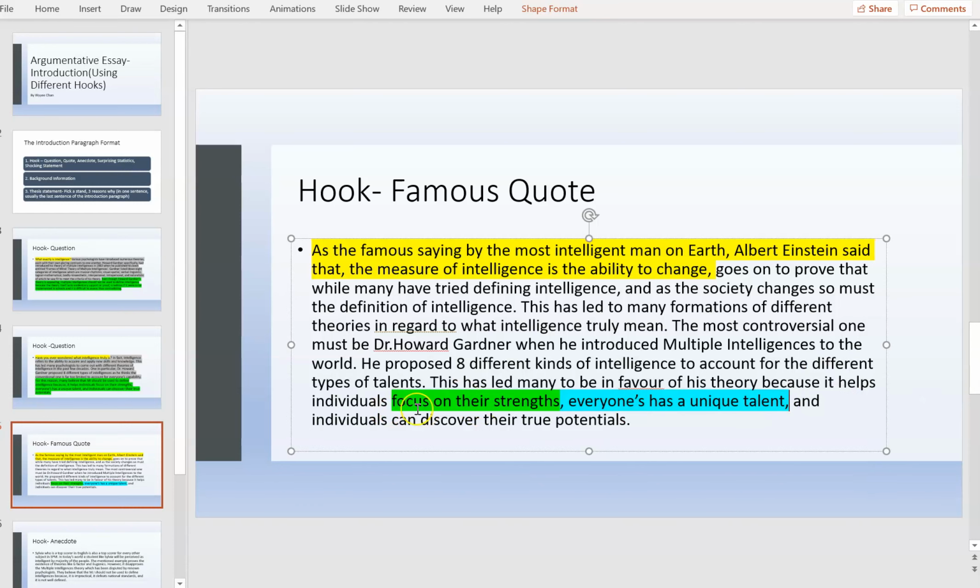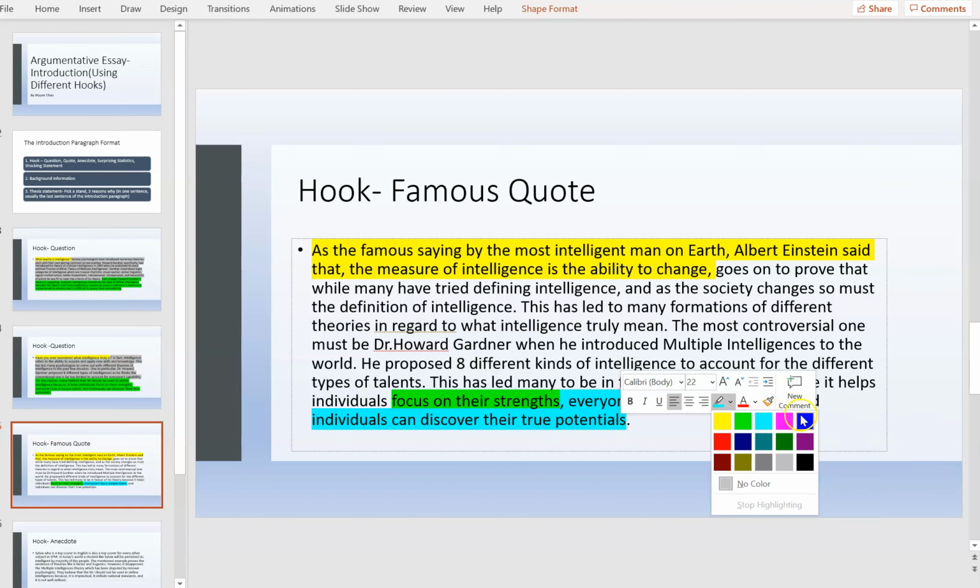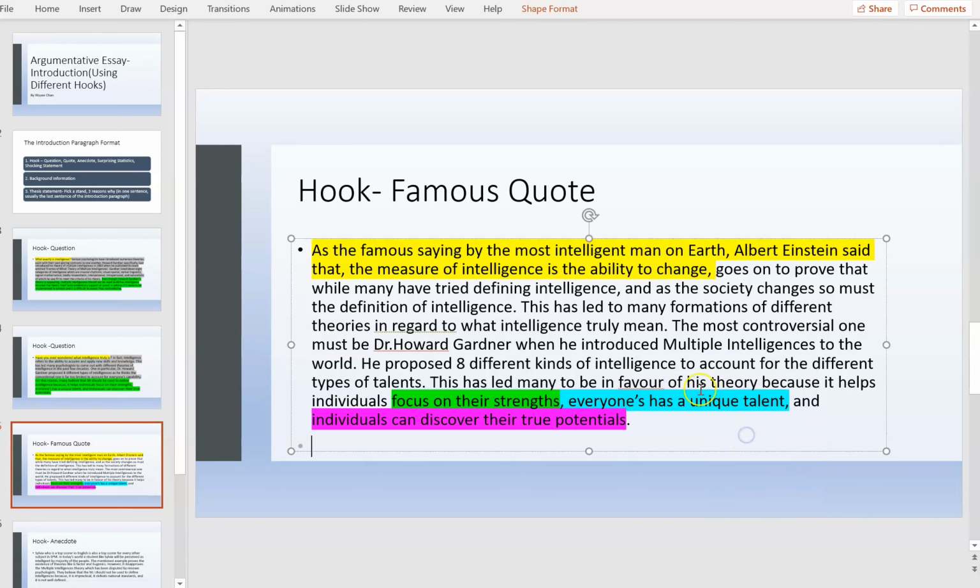And individuals can discover their true potentials. So can you see, this has made many to be in favor. So this is the stand, this is the thesis statement. It is in one sentence, the last sentence of the introduction, with your stand and three main ideas.